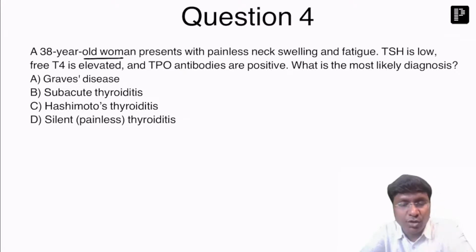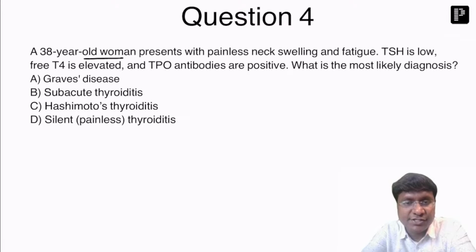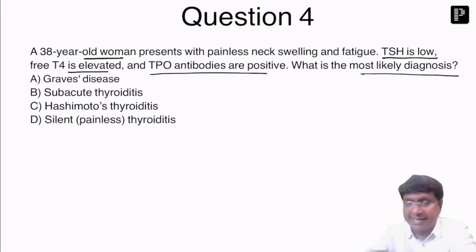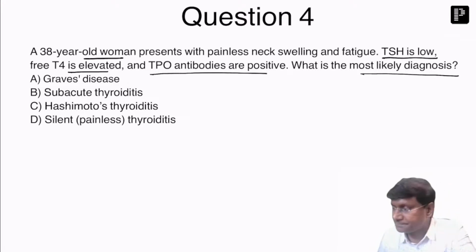A 38-year-old woman presents with painless neck swelling and fatigue. TSH is low, free T4 levels are elevated, and TPO antibodies are positive. What is the most likely diagnosis in this patient?